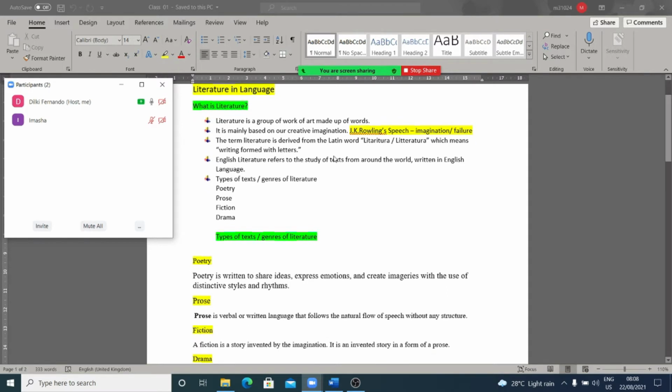Next one. English literature refers to the study of texts from around the world written in the English language. So, when we study English literature, we study different types of texts which were written by different authors. Authors belong to different cultures.